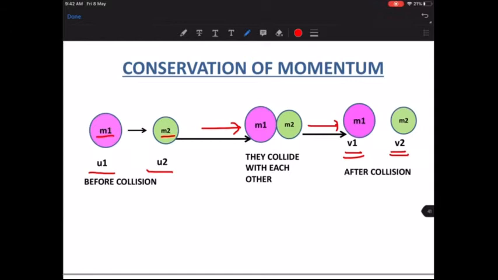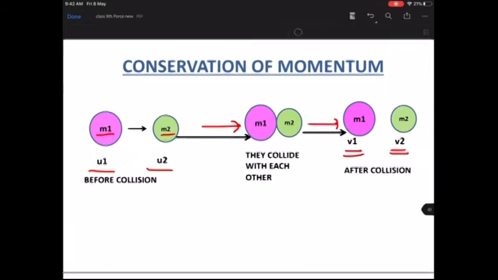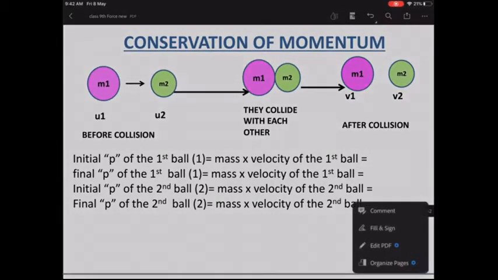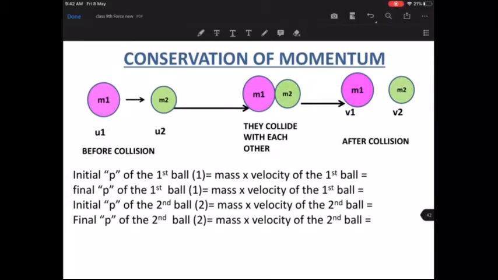There are two objects, they are moving with initial velocities, then they hit each other, and then they move in different directions, and the final velocities are v1 and v2. Now in this situation, because we are studying conservation of momentum, we have to write down their momentums.